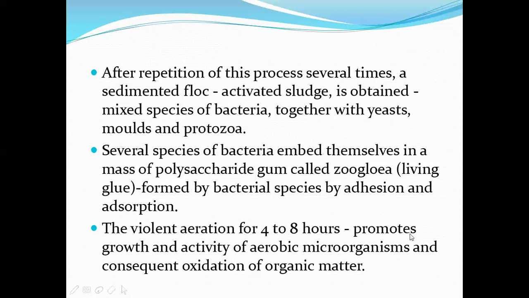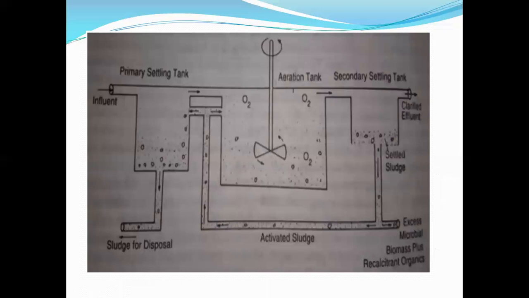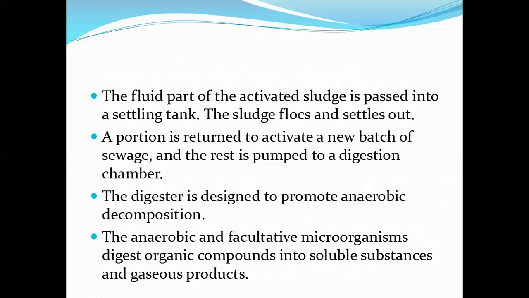This violent aeration promotes growth and activity of aerobic microorganisms. When we mix the sewage at a faster rate, oxygen enters the water, turning it into an aerobic process. The fluid part is passed into the settling tank, and the sludge flocs and settles out. We are more concerned about the sludge, and the fluid part is separated into another tank. A portion of the sludge will be returned to activate a new batch of sewage, and the rest is pumped to a digestion chamber.